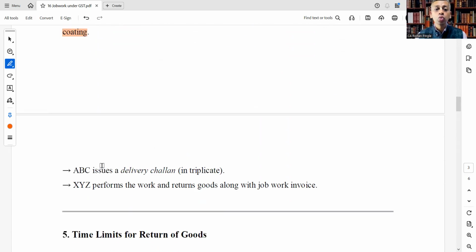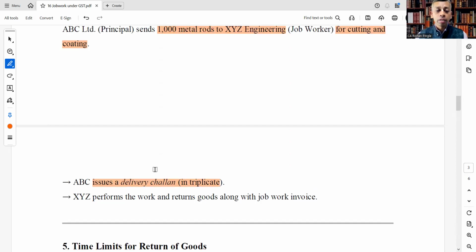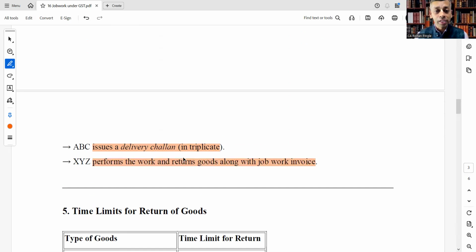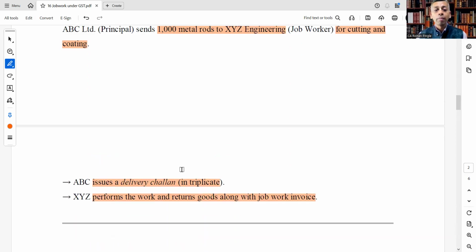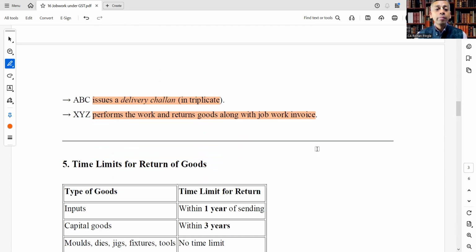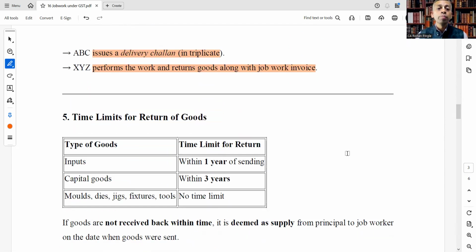So ABC issues a delivery challan in triplicate, right? Because ABC is a principal. XYZ performs the work and returns goods along with the job work invoice. Okay, understood? So that movement is supported by a delivery challan. Next, time limits for return of goods, that is, return of goods from job work to principal.